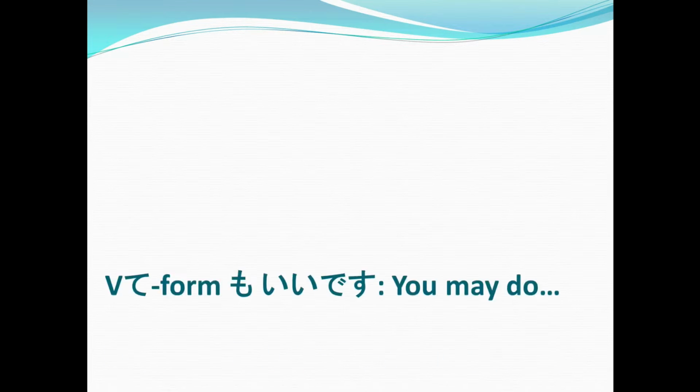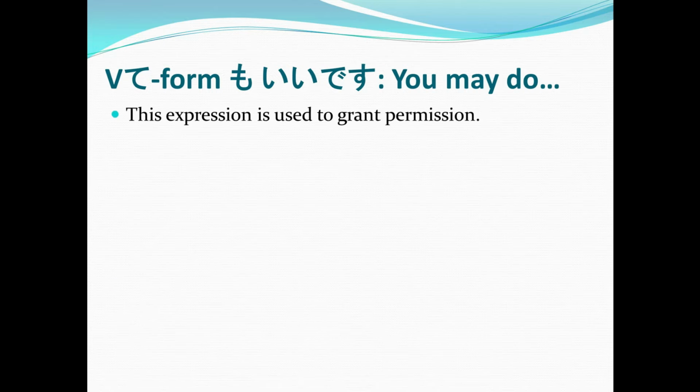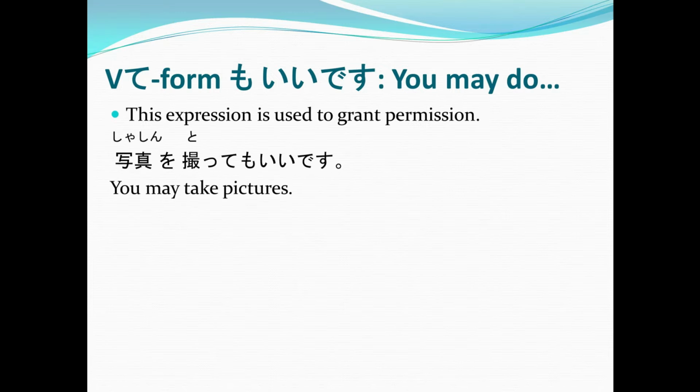So the first sentence pattern that we have is verb te form mo ii desu. Again, verb te form mo ii desu, or you may do. This expression is used to grant permission. Example, shashin o totte mo ii desu. Again, shashin o totte mo ii desu, or you may take pictures.